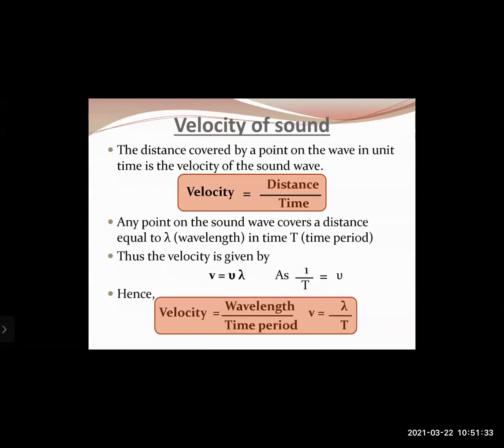Okay. Then any point on the sound wave covers a distance equal to lambda, which is the wavelength, in time T, which is the time period. Thus, velocity of the sound wave can also be given as v equals nu into lambda, where v is the velocity of the sound wave, nu is the frequency, and lambda is the wavelength. As we know, 1 upon T, that is 1 upon time period, is equal to frequency. Hence velocity is equal to wavelength upon time period, that is v equals lambda upon T. These are the formulas that we are going to use to solve numerical problems further.